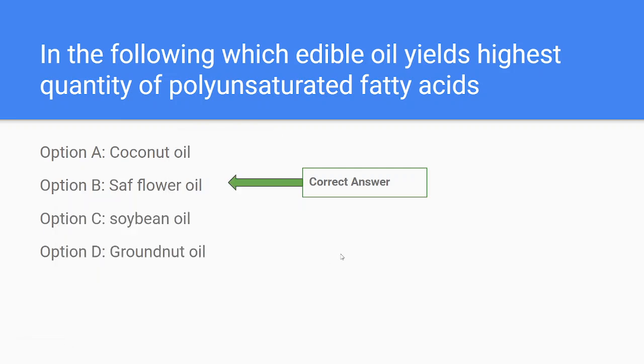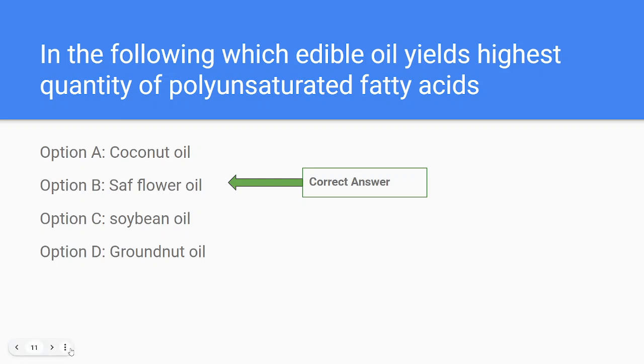Daily we hear about fatty acids: monounsaturated, polyunsaturated, like this. First of all, what do we mean by fatty acids? How can we easily differentiate whether this is saturated, unsaturated, monounsaturated, polyunsaturated, or mixed? Like that, you have different types of fatty acids.